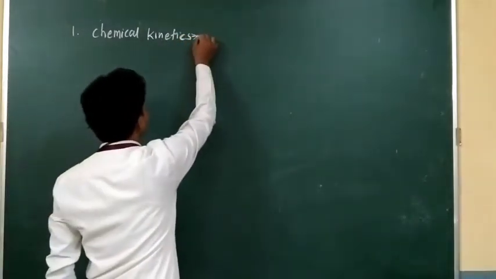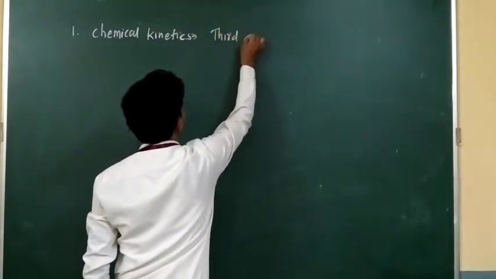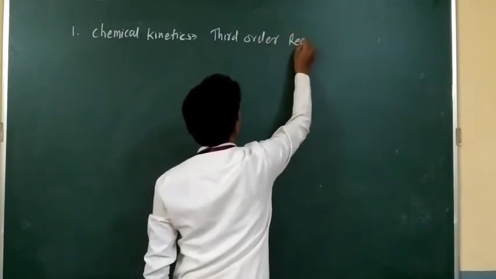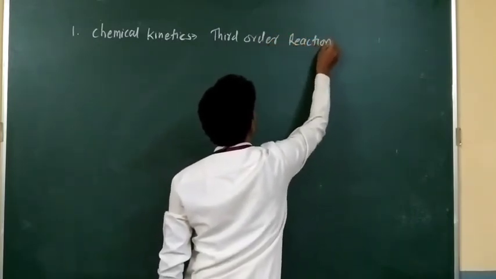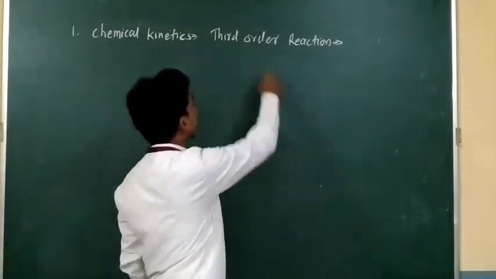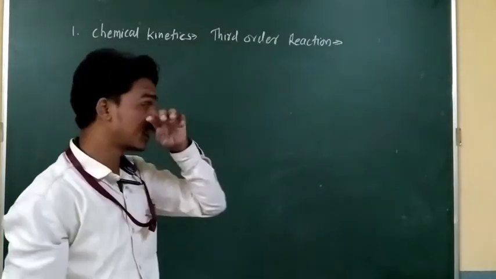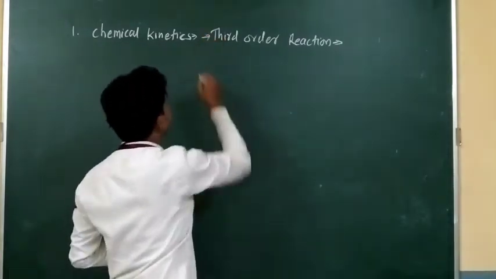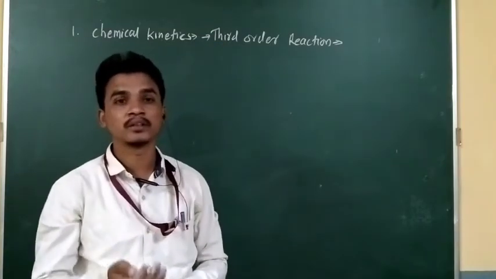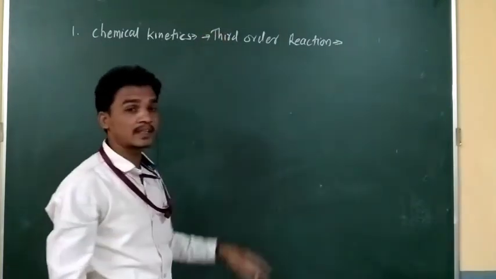Okay, so in that case, you will see the third order reaction, that is, integrated rate equations for the third order reactions and all that. A number of things are there: how to calculate or how to determine the order of any chemical reaction. You are able to see which methods are useful for calculating or determining the order of chemical reactions.